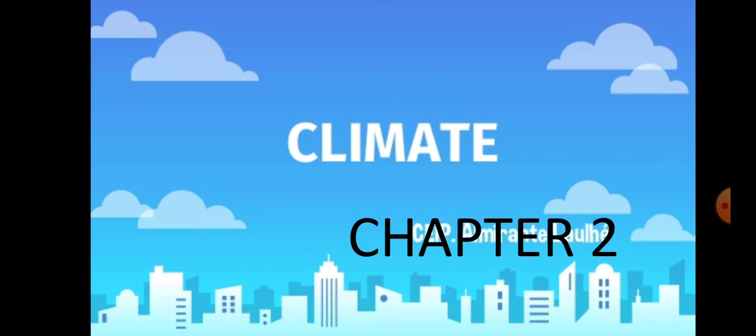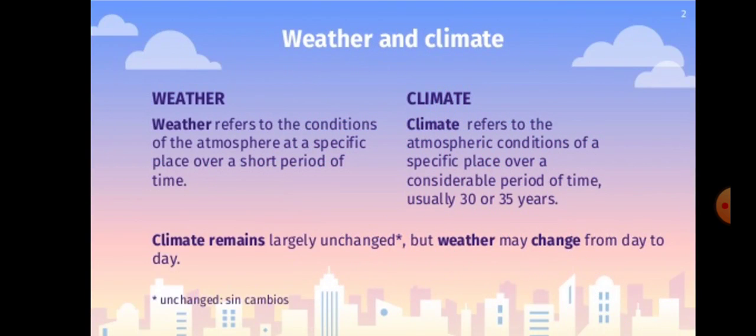Let's have a look. There is a difference between the weather and the climate, as I have mentioned to you before. The weather refers to the condition of the atmosphere at a very specific place over a very short period of time, like the way we see the weather condition daily, whether today will be rainy, sunny or cloudy. So weather differs day by day, right?